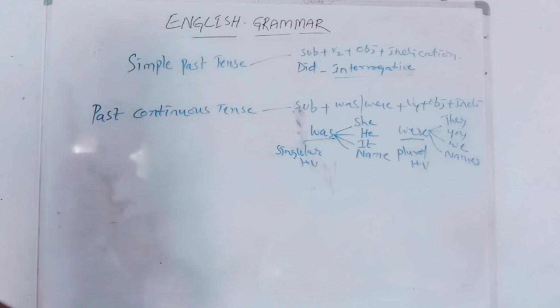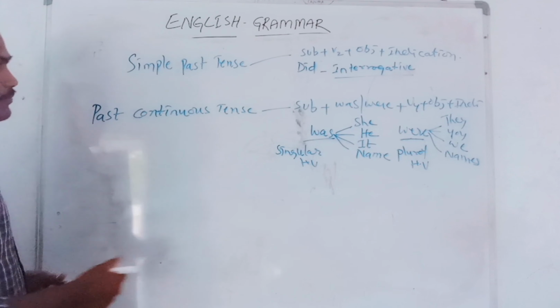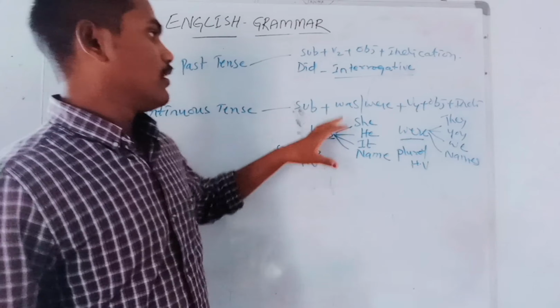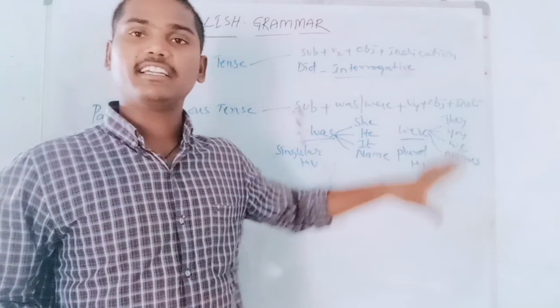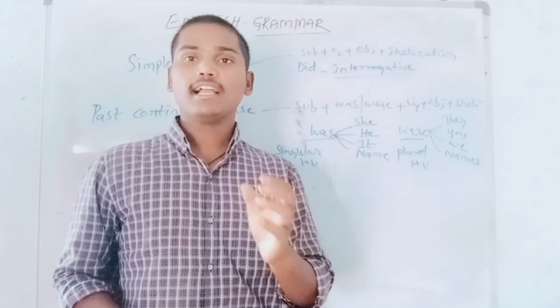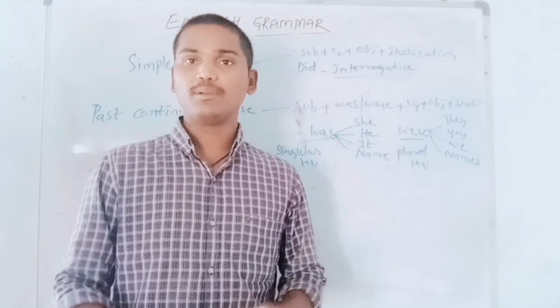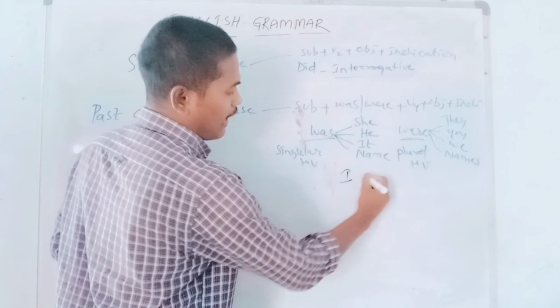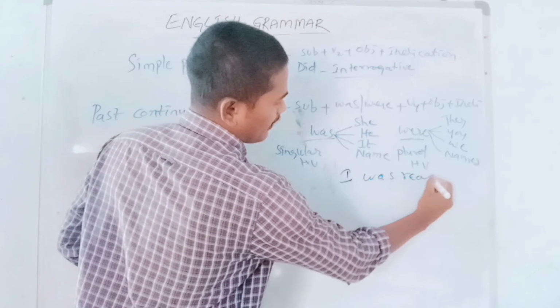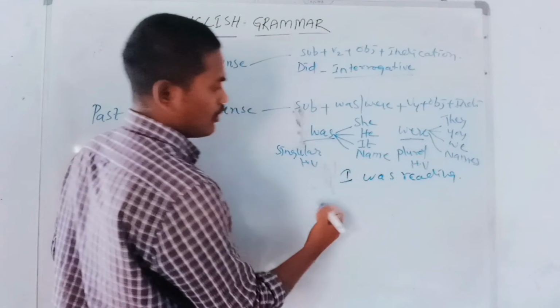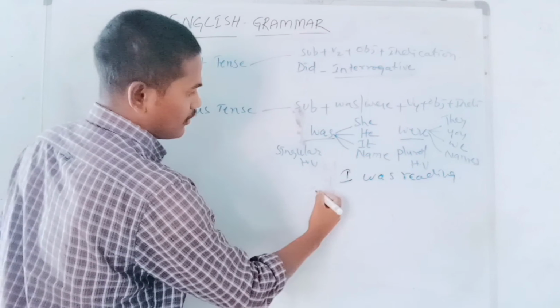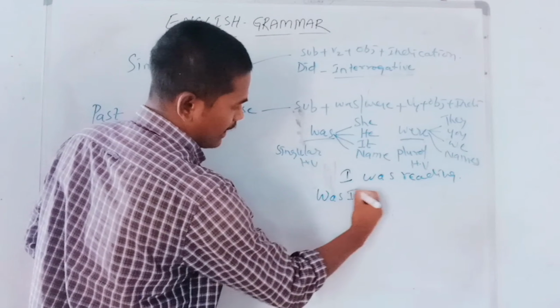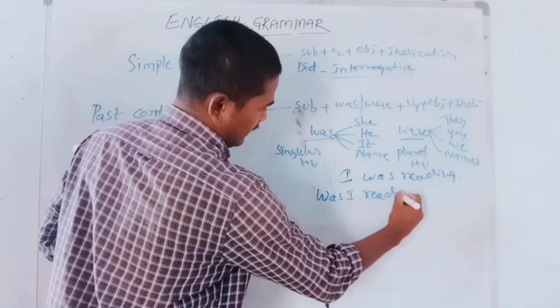Okay? Next. If you want to write a past continuous tense assertive sentence as interrogative, we simply take the helping verb before the subject, then it becomes interrogative. Of course, we know that very well. For example, I was reading. If you want to convert this to interrogative, very simple: Was I reading?